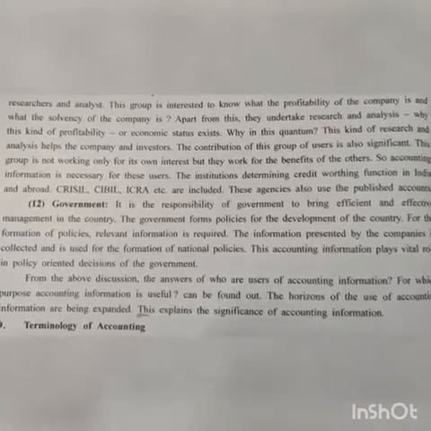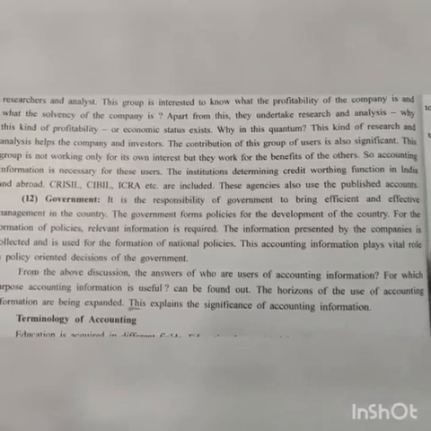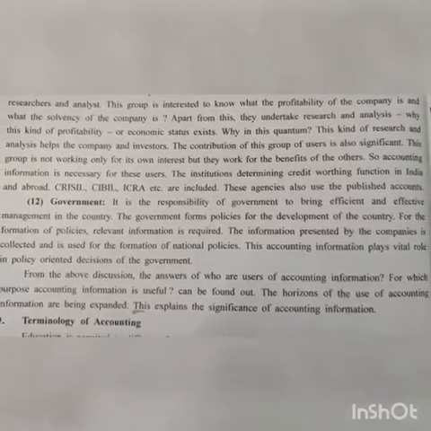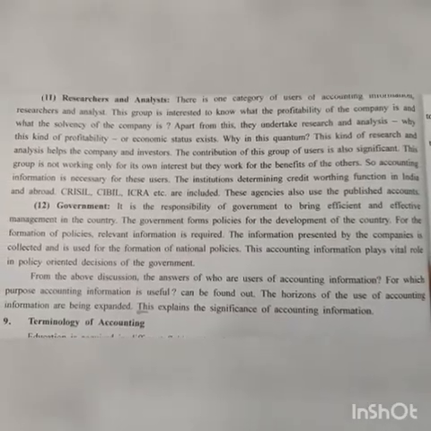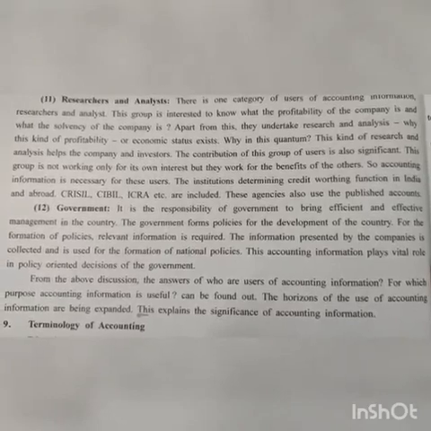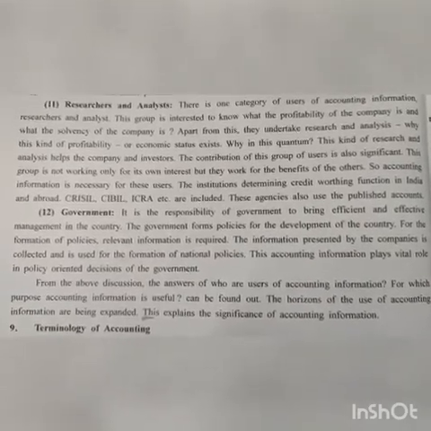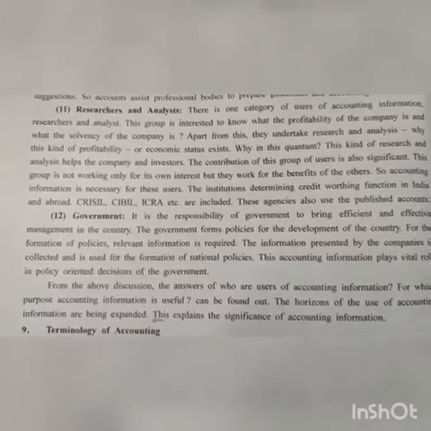So from the above discussion, the answer to who are the users: there are many users. Okay, we have seen 12 users who are using this accounting information, and how they are using it also we have seen. The horizon of such accounting information is being expanded. Okay, this accounting information is very important for everyone in this society.